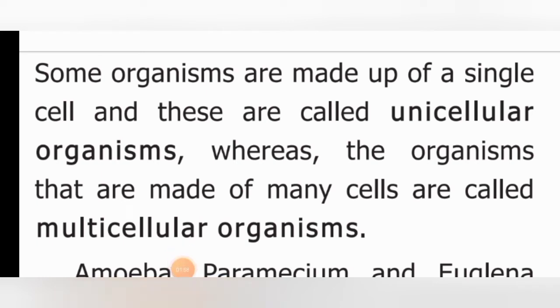Some organisms are made up of a single cell, and these are called unicellular organisms.